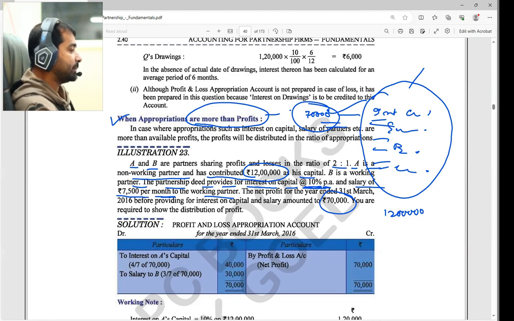If you check that, the percentage here will be 10%, correct? So 10% of 12 lakh is indirectly 1,20,000 rupees, right?